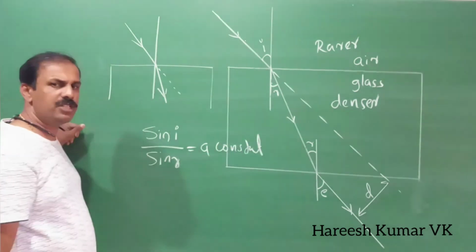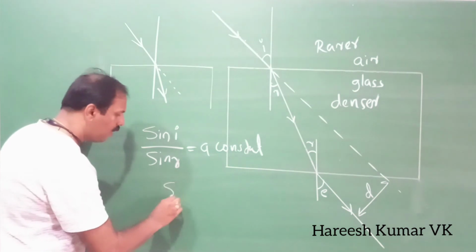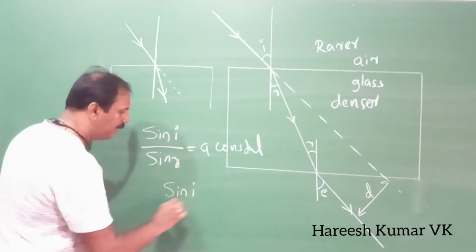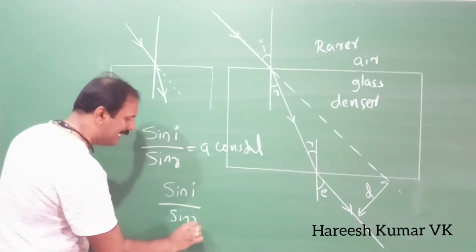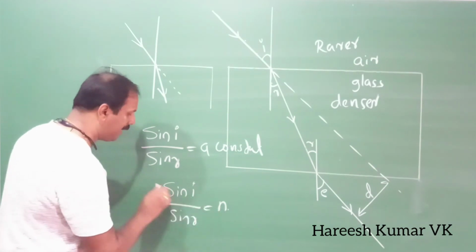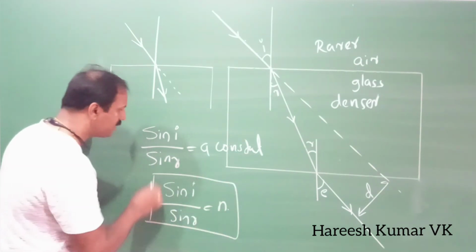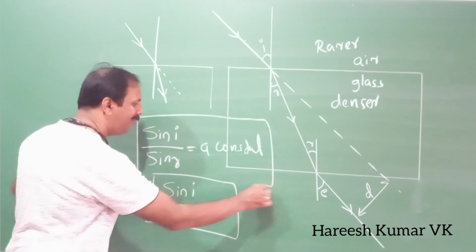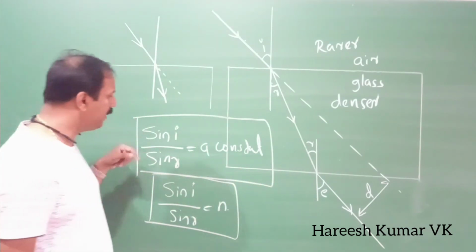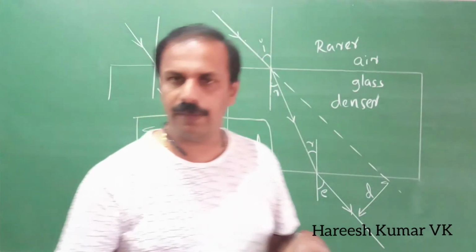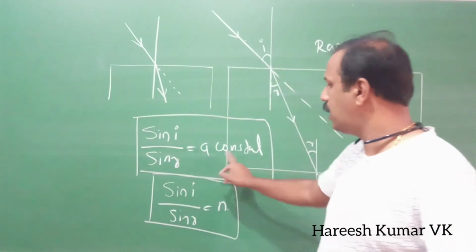And this constant is called the refractive index, or sin i by sin r is n, the refractive index. So the second part of the law of refraction is sin i by sin r is a constant.